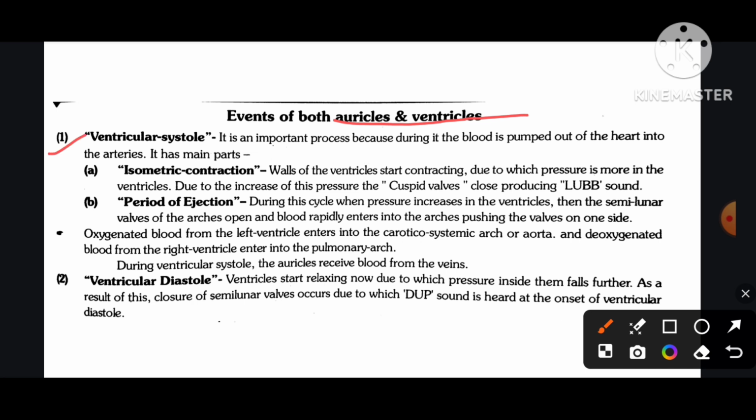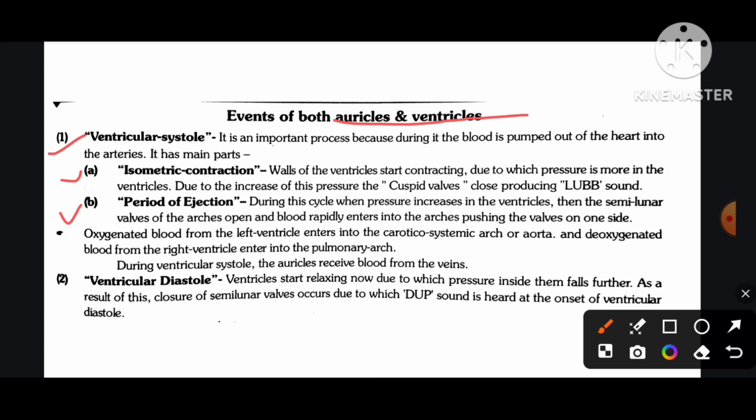Ventricular systole. It is an important process because during it the blood is pumped out of the heart into the arteries. It has main parts. Number A, isometric contraction. The walls of the ventricles start contracting, due to which pressure is more in the ventricles. Due to the increase of this pressure, the cuspid valves close, producing the lub sound.